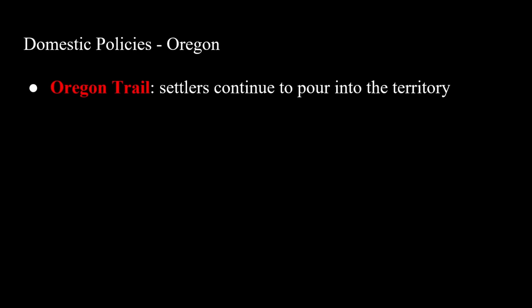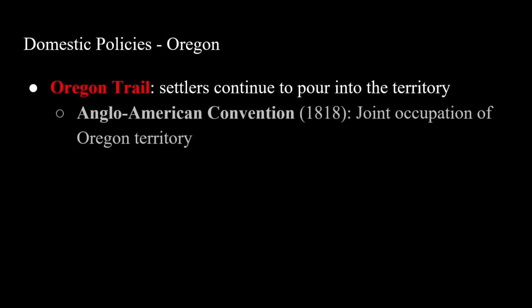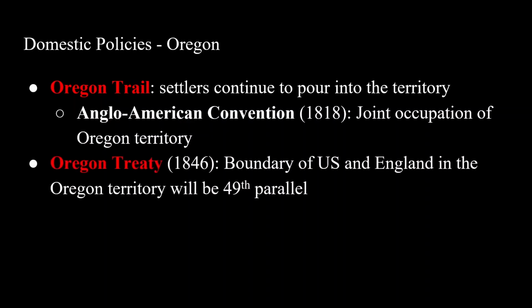Now for Oregon. American settlers are going to continue to pour into the Oregon Territory through the Oregon Trail. Recall that the Anglo-American Convention established joint occupation of the Oregon Territory. However, because there's just so many people, eventually they're going to start pushing for just the complete takeover of Oregon. The Oregon Treaty is going to be signed, and the boundary of the US and England is going to be at the 49th parallel, and this is going to happen without a war taking place.